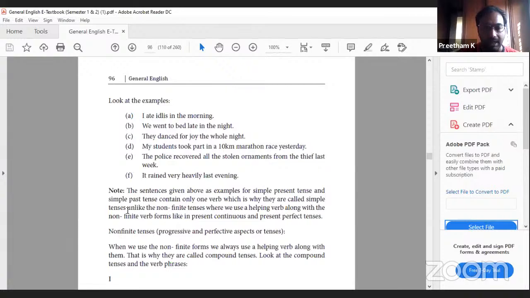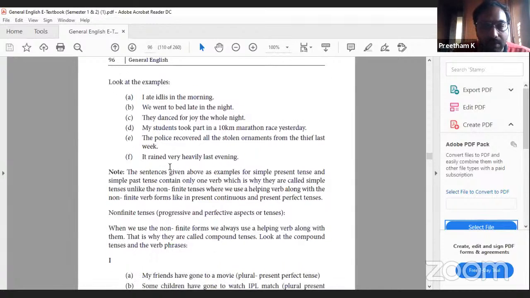The simple past forms like went, ate, slept, walked are always used in the simple past to indicate past time. Look at the examples. I ate idlis in the morning. We went to bed late in the night. They danced for joy the whole night. My students took part in a 10-kilometer marathon race yesterday. The police recovered all the stolen ornaments from the thief last week. It rained very heavily last evening.